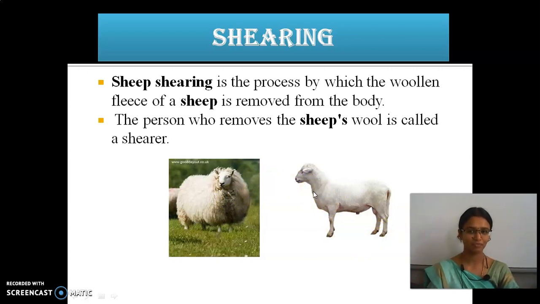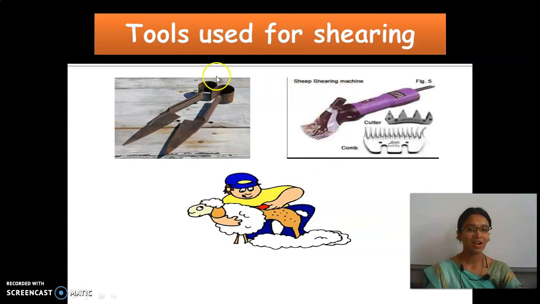Next, these are the tools which are used for shearing. This is the olden equipment. In the olden days they used blades for this purpose. But now we have shearing machines. These are the modern machines, the equipment used for the process of shearing.